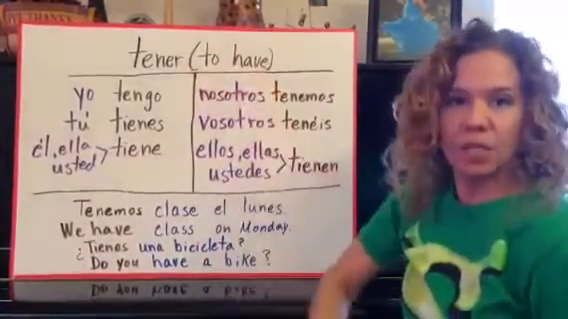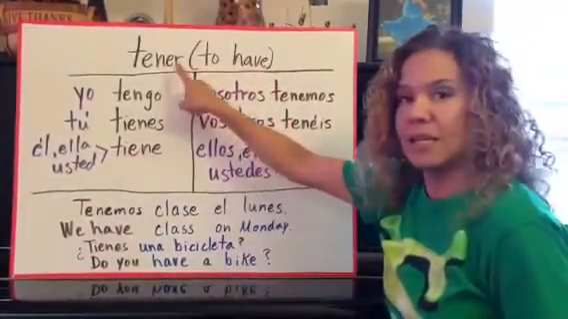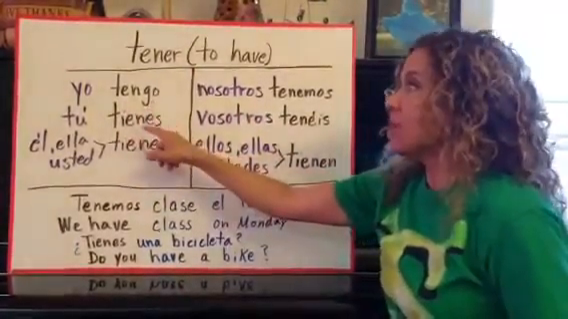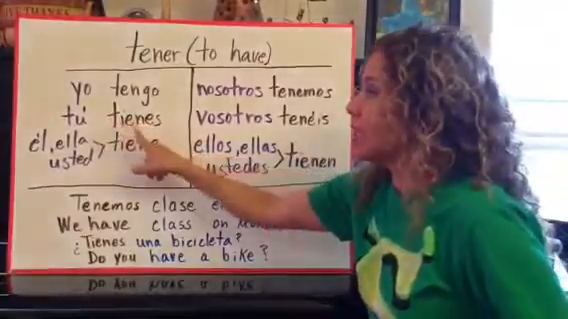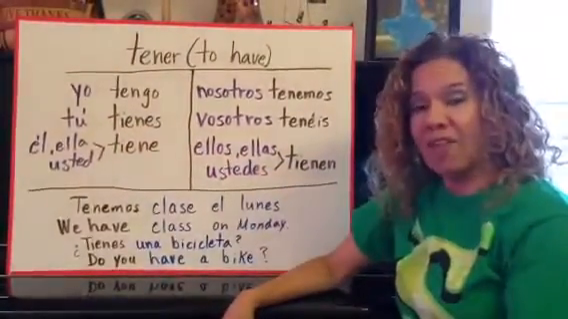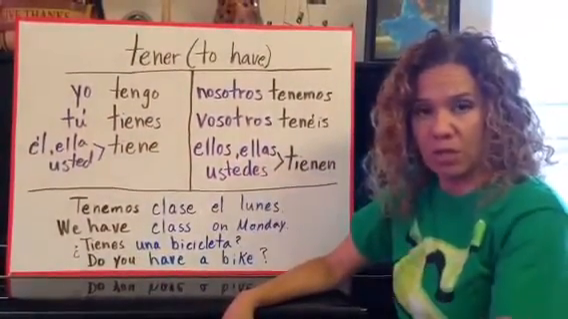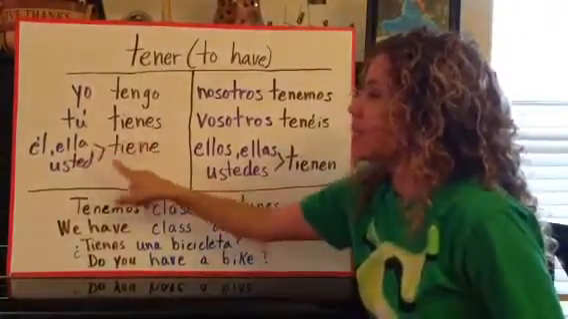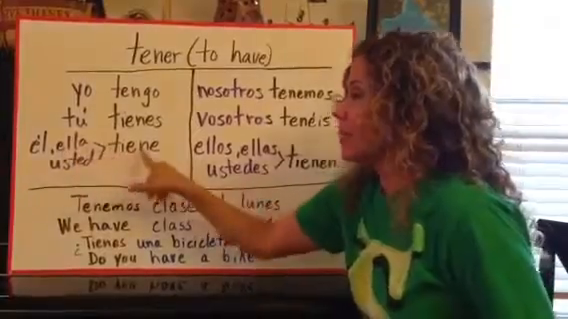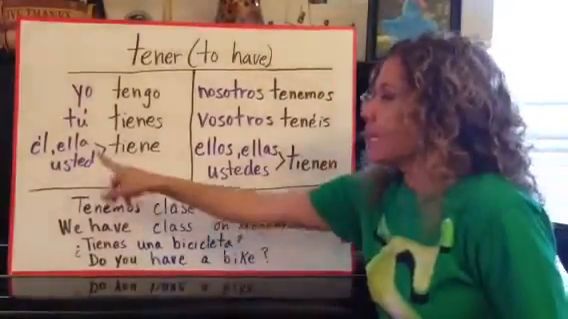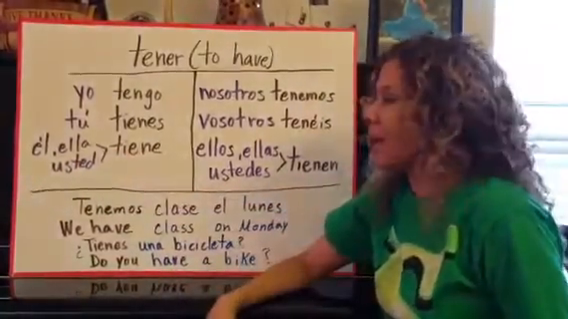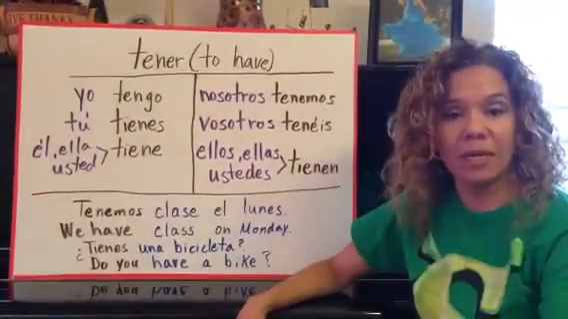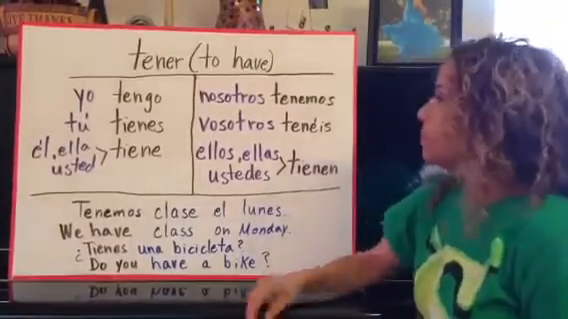Tener, again, to have. Notice that, again, this is tener in its infinitive form. So we have yo tengo, which means I have. Tú tienes, which is you have on the informal, when you're talking to somebody informally. Él tiene, ella tiene, usted tiene. Él tiene would be he has. Ella tiene would be she has. Usted tiene would be you have if you're addressing somebody that you need to treat formally.